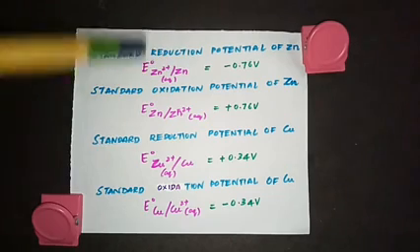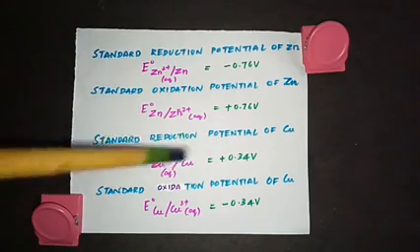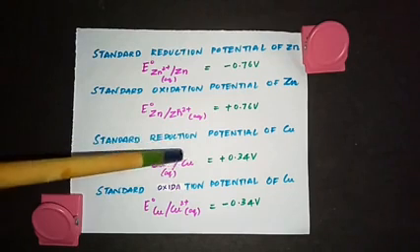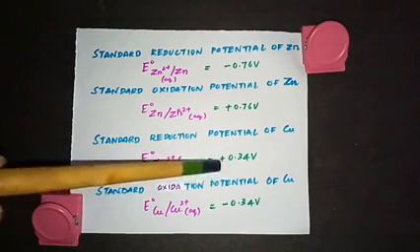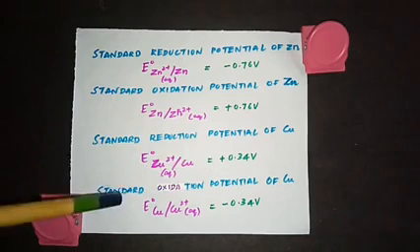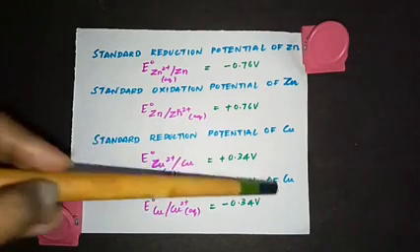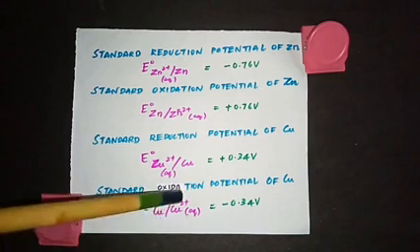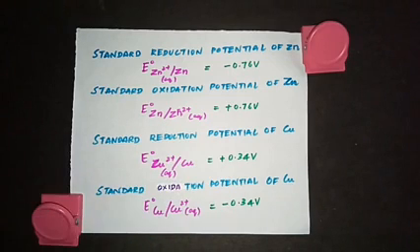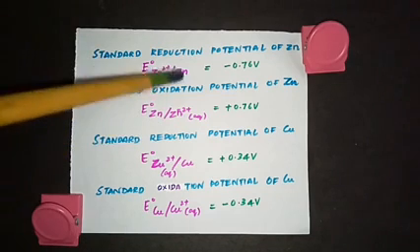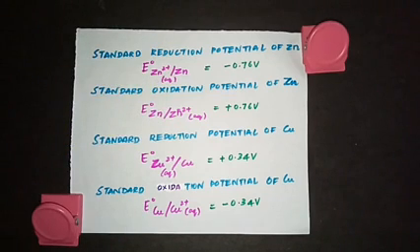Same way, come here, this is the standard reduction potential of copper. Look here, Cu2+ is reduced to copper. The value that we measured using SHE is 0.34 volt. If the standard oxidation potential of copper is given, then it will be represented as Cu to Cu2+ aqueous, and the value will be minus 0.34 volt. So whenever this E naught value is given in the question, check whether it is oxidation or reduction potential. If the oxidation potential is given, then change the sign and then apply it in the problems. In the next video, we will see a few problems based on these concepts. Thank you.